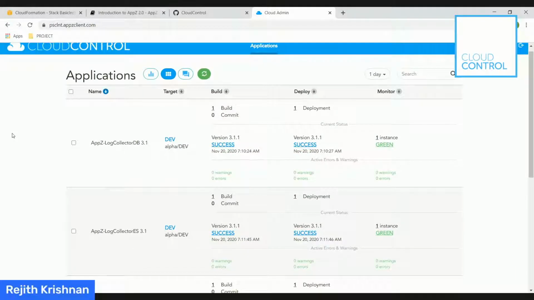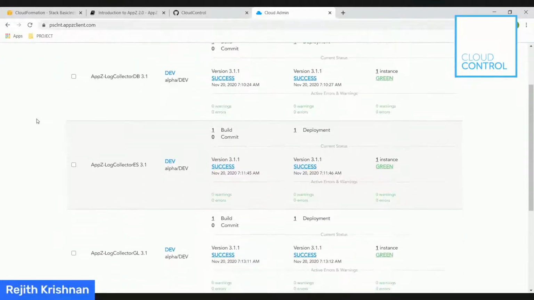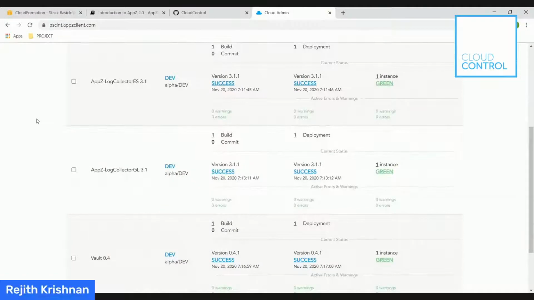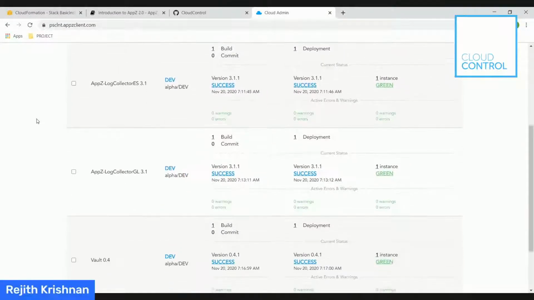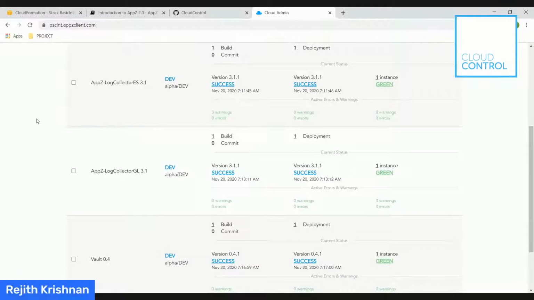This is the Absi dashboard, or call it the control plane, where you can see some applications up and running. These applications, the 3 log collector applications, I will go into some details, and the 4th one is the HashiCorp Vault. So these are the default applications that get established on the cluster, which you are showing.